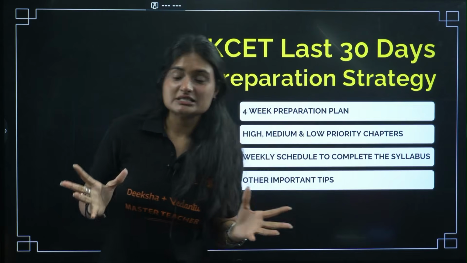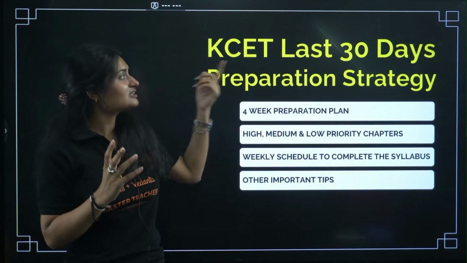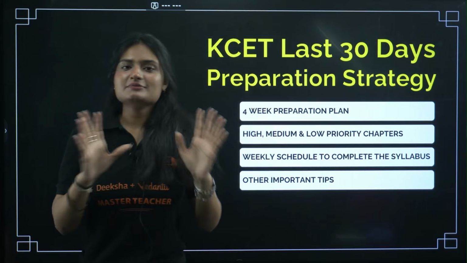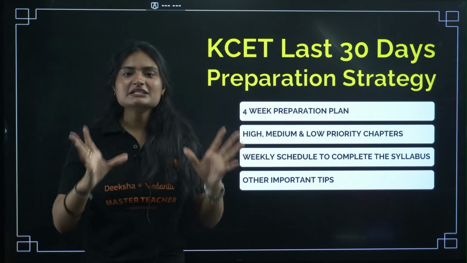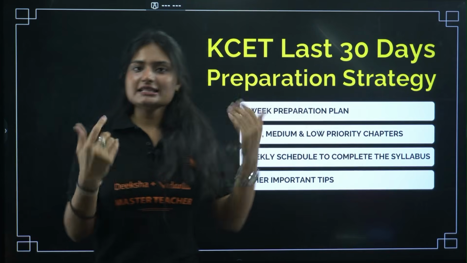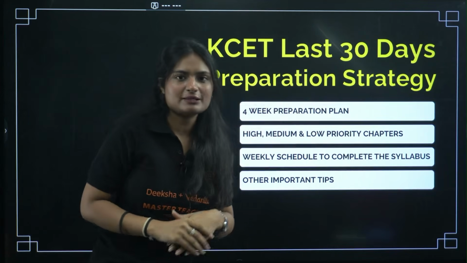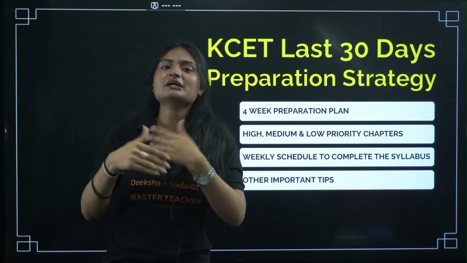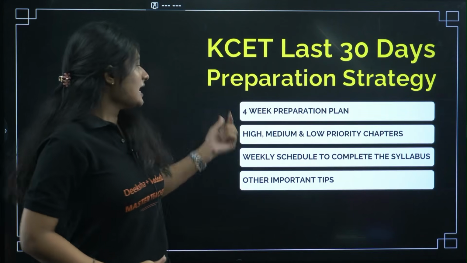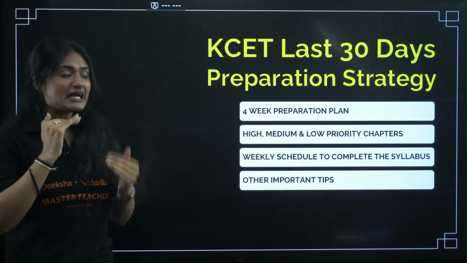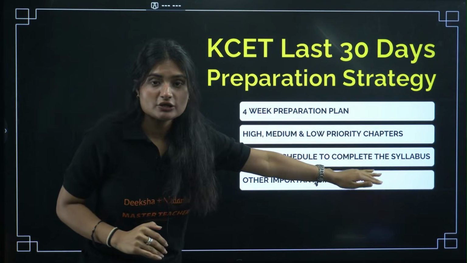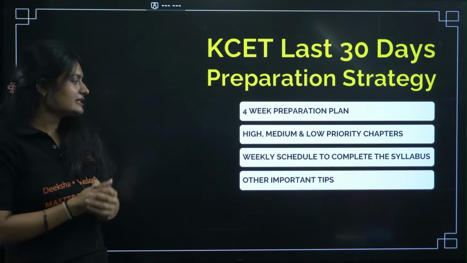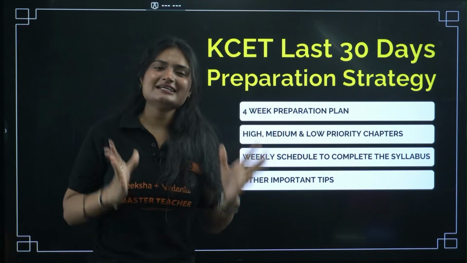So my dear students, in this video I am going to tell you the last 30-day strategy for your KCET preparation for chemistry. Yes, for the chemistry subject we have 30 days to complete our whole chemistry syllabus, right? In this strategy I have divided it into a 4-week plan. We are considering these 30 days in a 4-week strategy, and in 4 weeks we will be completing the whole syllabus. I've already categorized the chapters as high, medium and low priority chapters, and also made a weekly schedule to complete the syllabus, along with other important tips. So let's dive in.